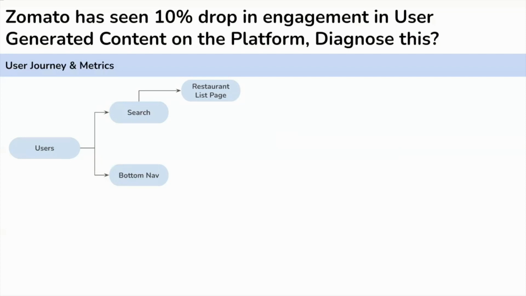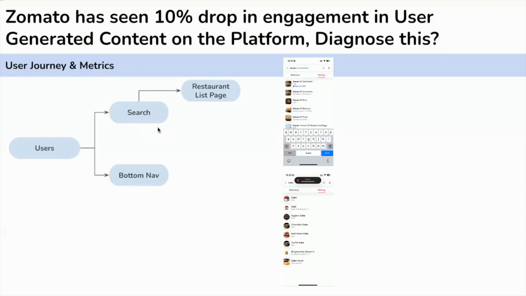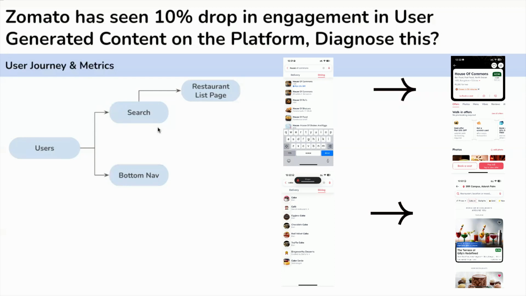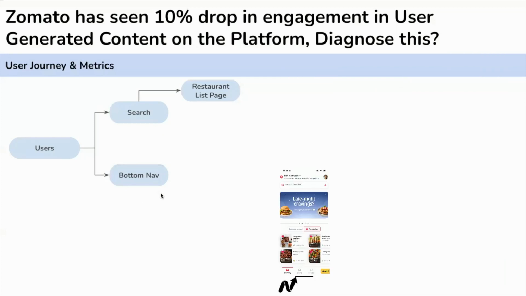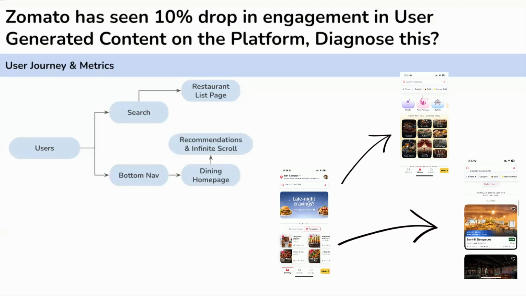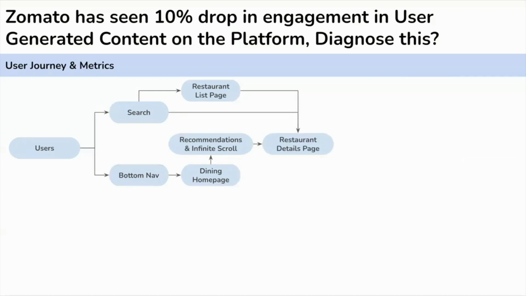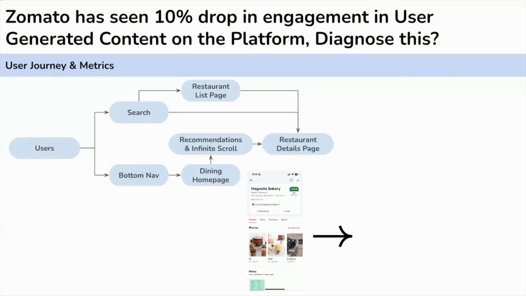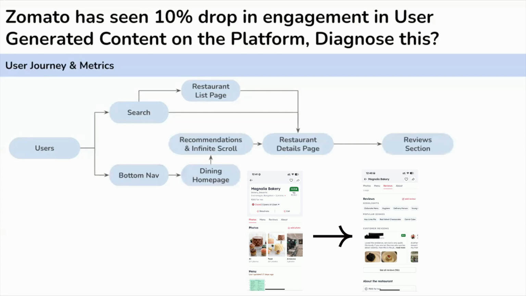Since we are thinking about the rating and reviews for dining, I will go into that section only. So the user can search for a restaurant or dishes. Depending on the search, the user will land either on the restaurant list page or the restaurant detail page. The user can also click on the dining section in the bottom nav and go to the dining page, which has a bunch of collections, recommendations and infinite scroll, where the user can click and go to the restaurant detail page. From the restaurant detail page, he can scroll more and go to the rating and review section.